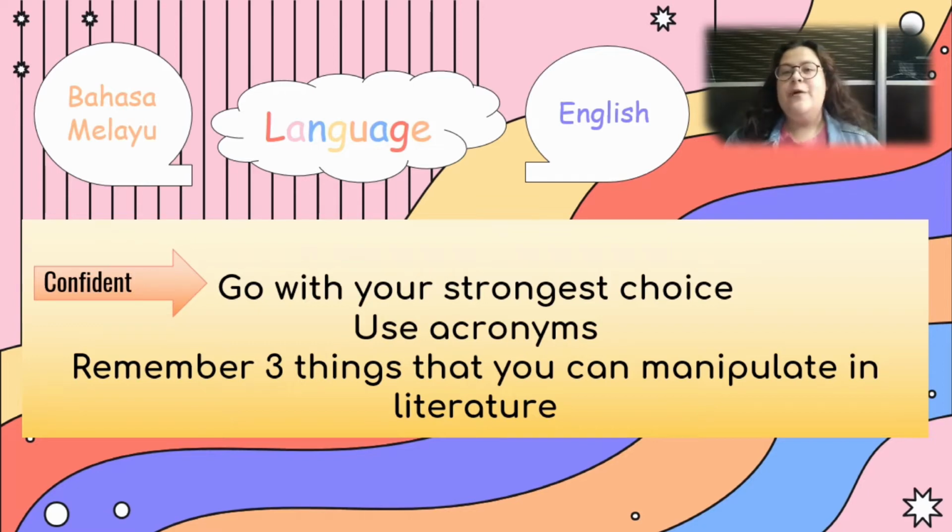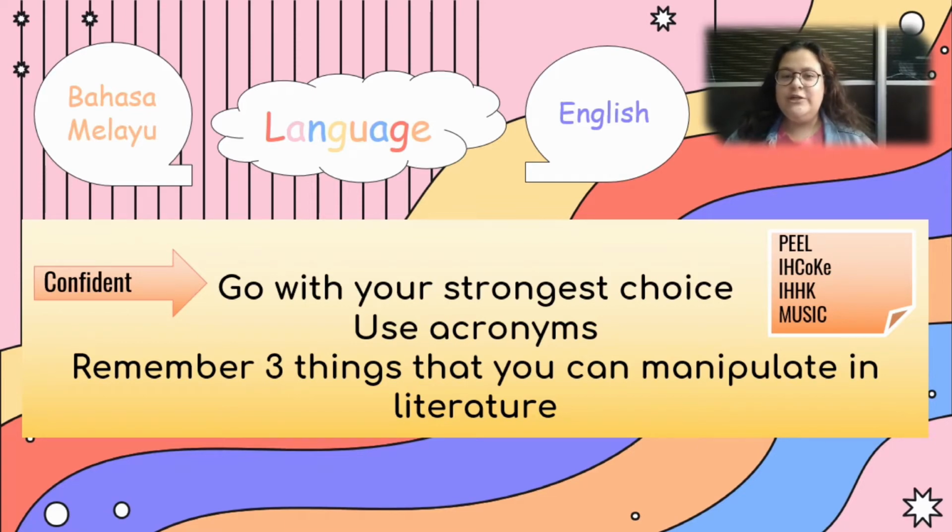And the second tip that I will give you is use acronyms. Using acronyms can build structure in your essay so that you don't fall off or go sideways when you're writing. So some of the examples are PEEL, we have I Hate Coke, another one is ICK, and the last one is MUSIC.